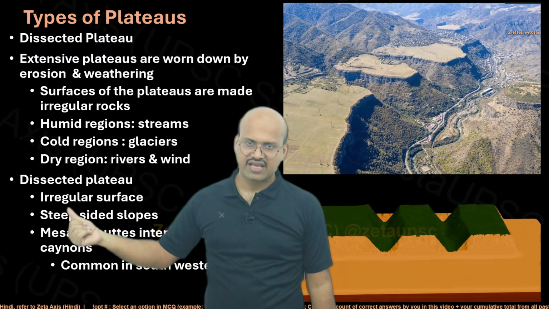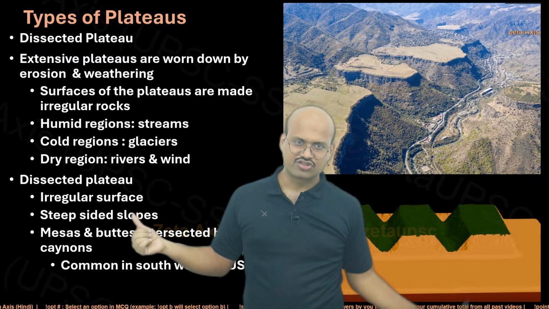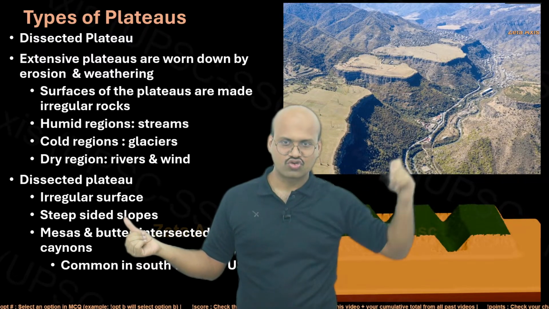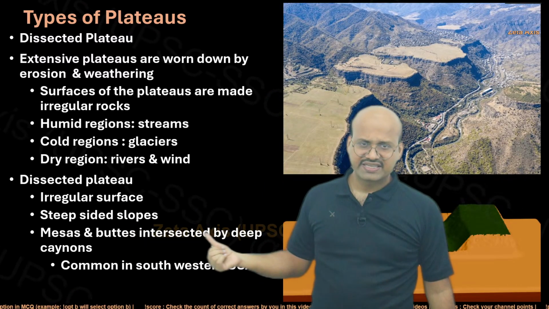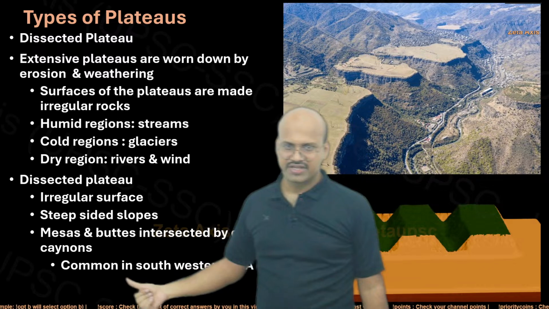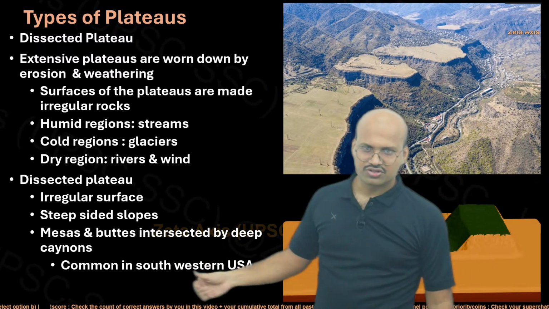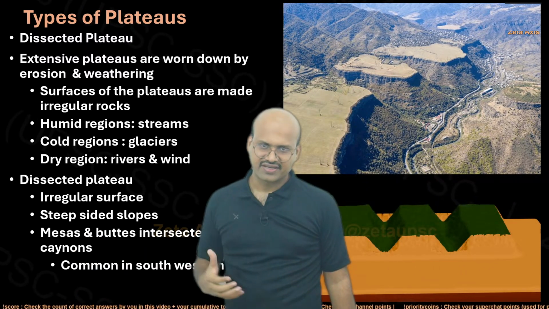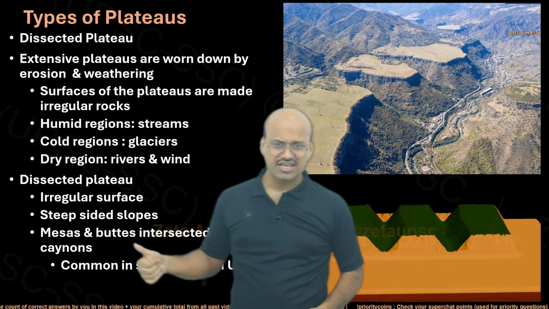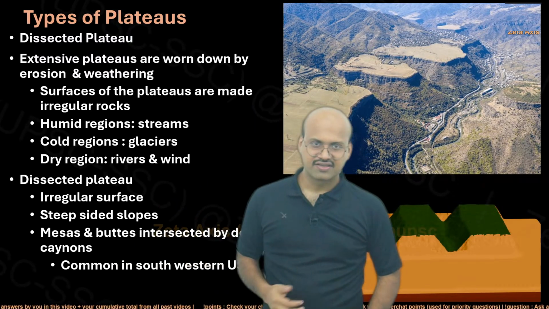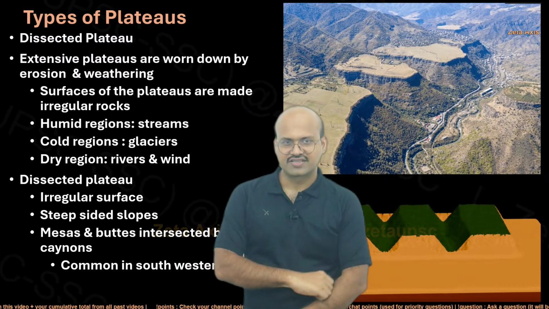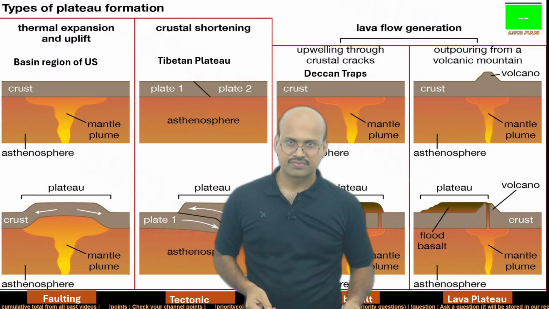Dissected plateaus have an irregular surface and steep-sided slopes. We can see they have steep-sided slopes and mesas, intersected by deep canyons, common in southwestern USA. So these are also examples of dissected plateaus. They are generally created by erosion of hills, but in certain circumstances they can be called plateaus.